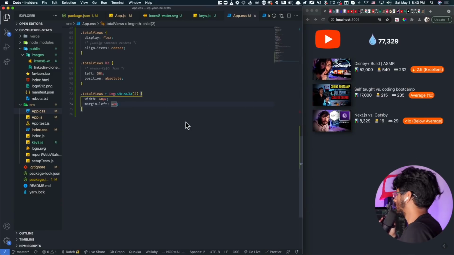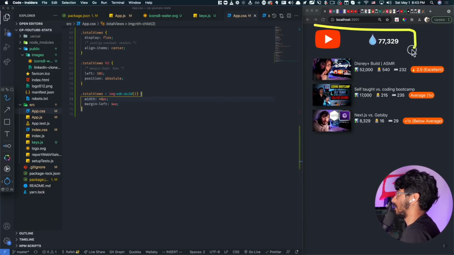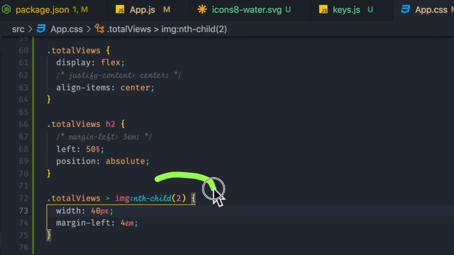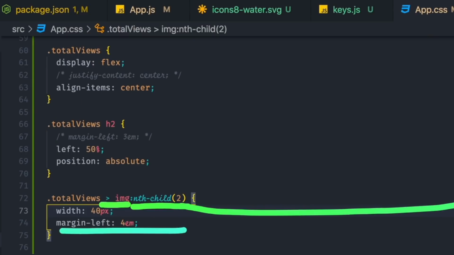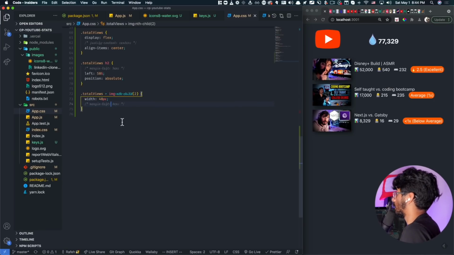Here's just a cool tip. I have this div right here, and I have 2 images in that div. So I grab the direct child image, I grab the second child, just that, and I give it a margin left of 4. So it moved it away from that logo closer to that number. For example, if I remove this, watch where it goes. Boom. So really pro tip, use it and enjoy.